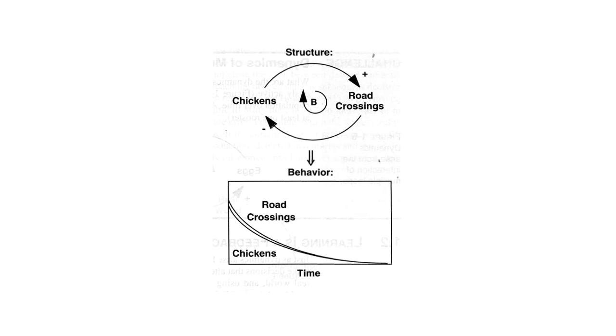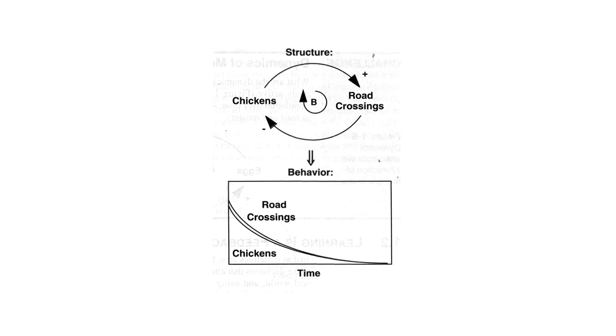You'll note here we have a minus sign. So what that means is that as road crossings go up, chickens go down. If you could see me, you could see that I would be pointing up with the index finger of one of my hands and pointing down the index finger of my other hand.